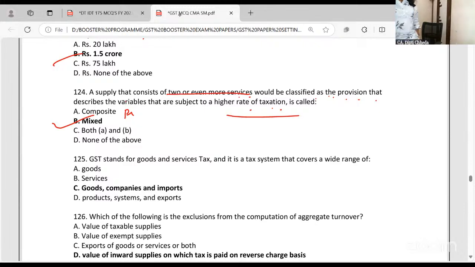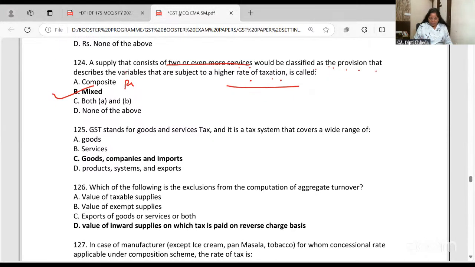Can anyone say which section is talking about the mixed supply and the composite supply? If you can quote the section, it's going to be an added advantage. Section 8 of the CGST Act. After Section 7 on supply, it talks about composite and mixed supply.